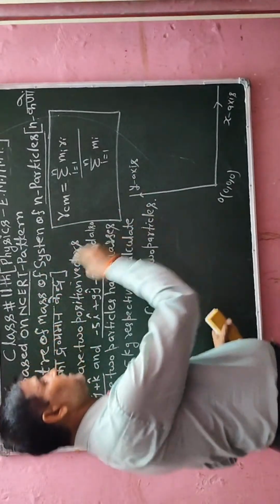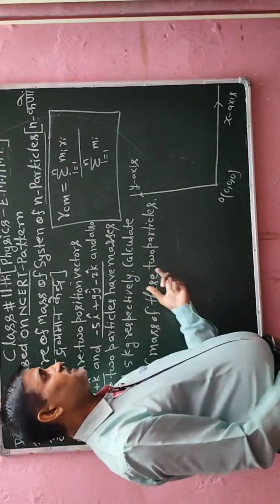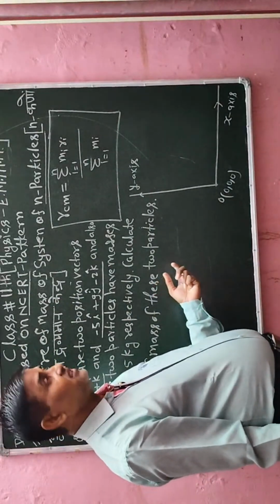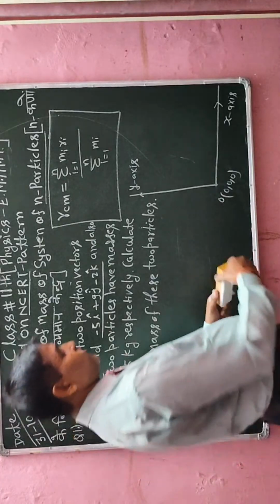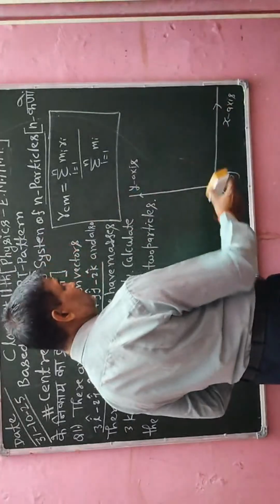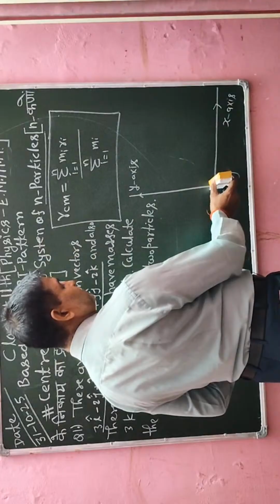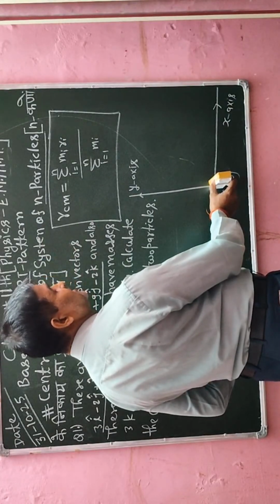XY plane, that is, this blackboard is available in the XY plane, that is in 2D, but 3D is outside; one axis will be outside the blackboard. So one axis is along the x-axis, the other is along the y-axis, and the z-axis will be perpendicular to both axes. So the duster is the z-axis.